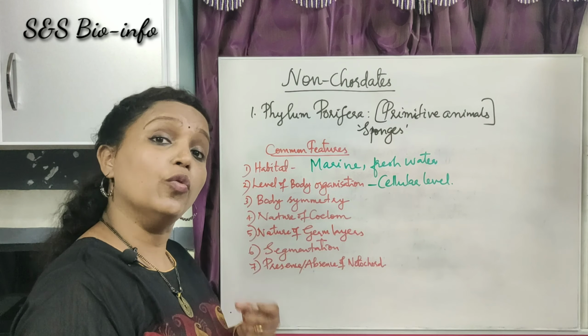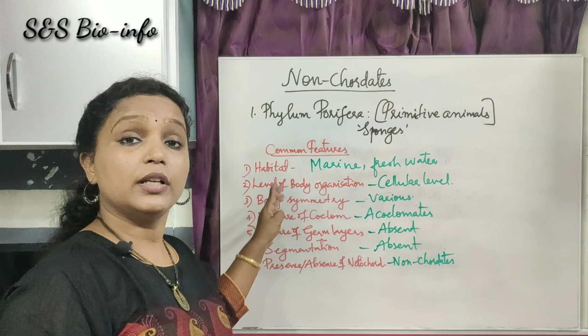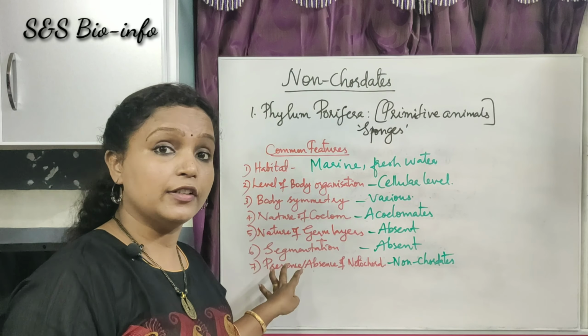Okay, nature of germ layers. As they are primitive animals, they have no germ layers like ectoderm, mesoderm and endoderm. So absent. The germ layers are absent. Then segmentation. They have no segmentation like a head, trunk, etc. So absent. The segmentation is absent. Then presence or absence of notochord. They do not have a rod-like structure, notochord, in their body, so they are known as non-chordates. Okay, these are the common fundamental features of the phylum Porifera.